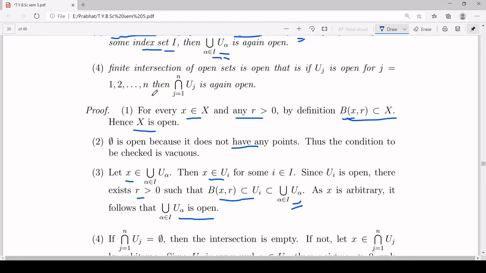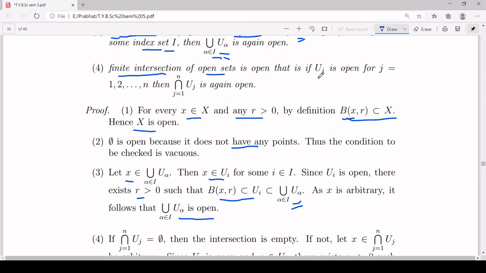Now the fourth, finite. Remember, here I am saying finite intersection. I am not saying arbitrary. There might be some problem with arbitrary that we will see later. So I am restricting myself to finite intersection here. So a finite intersection of open sets is again open.